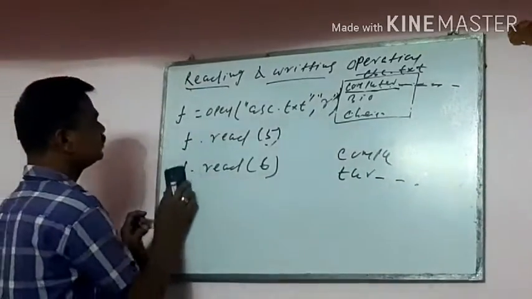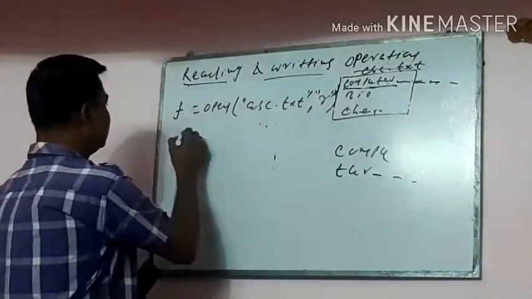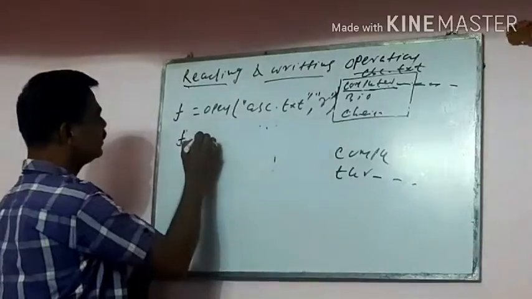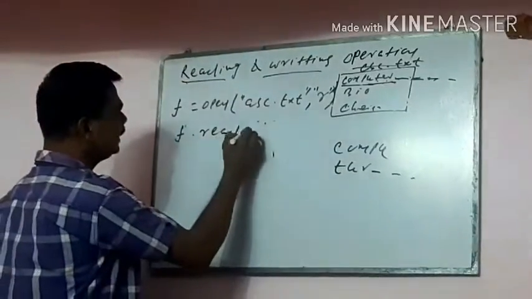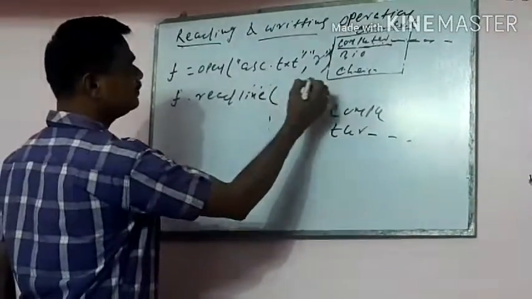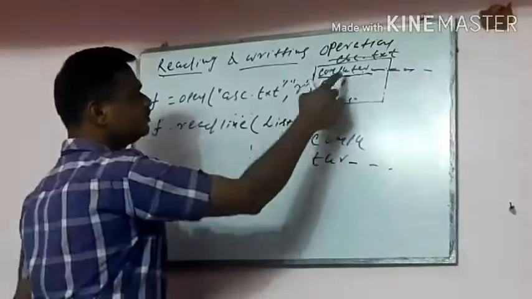Then readline functions. Suppose I am writing, you are opening that file in reading mode, f dot readline. I am taking a list, suppose: computer, biology and chemistry.